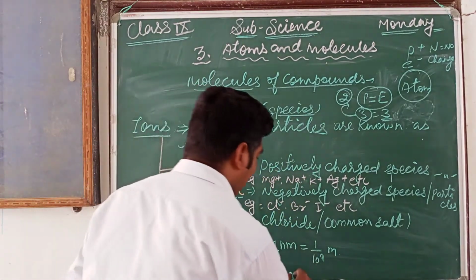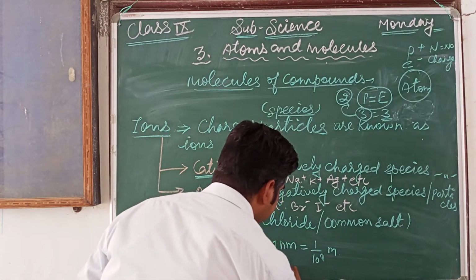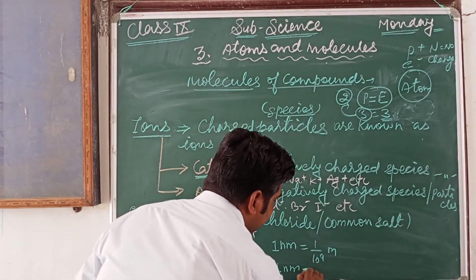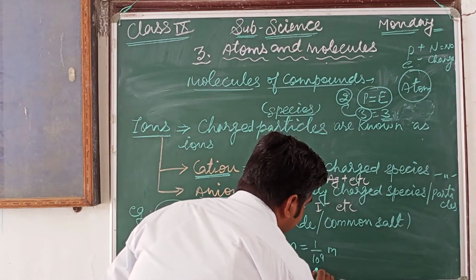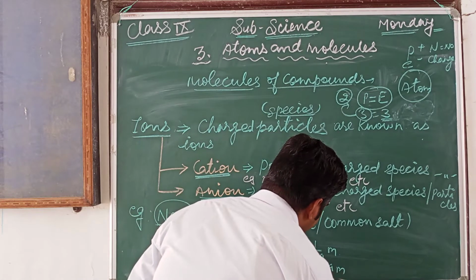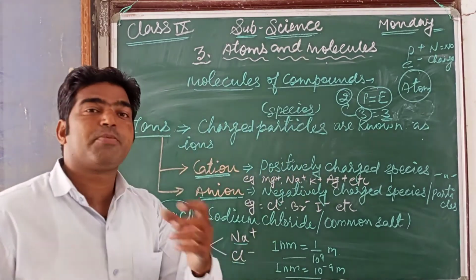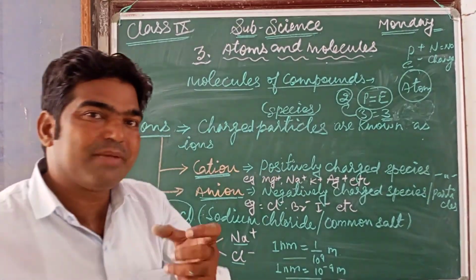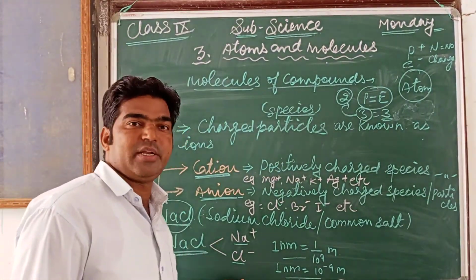1 nanometer is equal to 10⁻⁹ meter. So hydrogen is the smallest atom, सबसे छोटा जो एटम है वो हाइड्रोजन है.